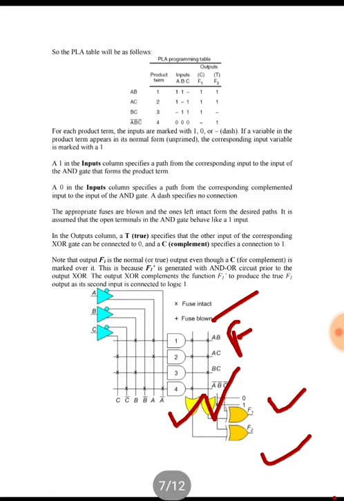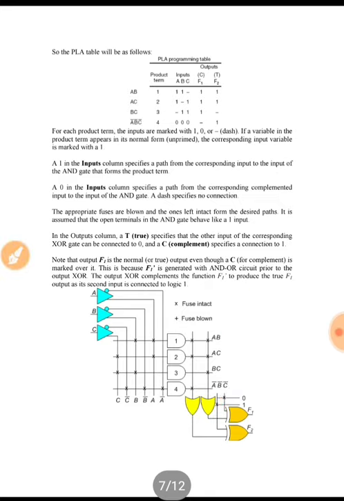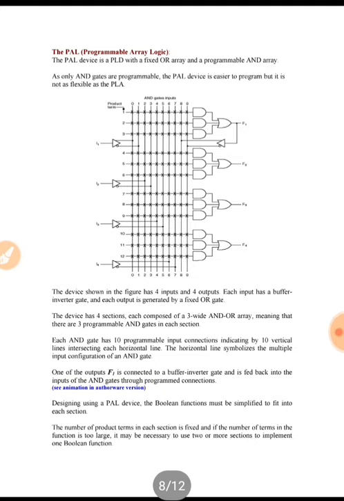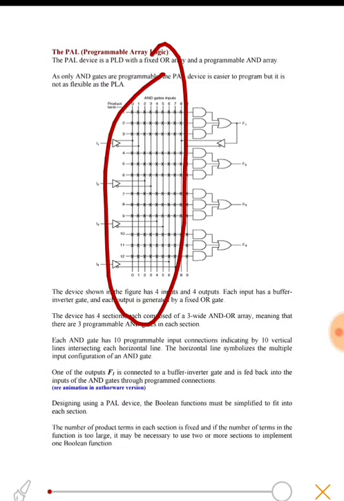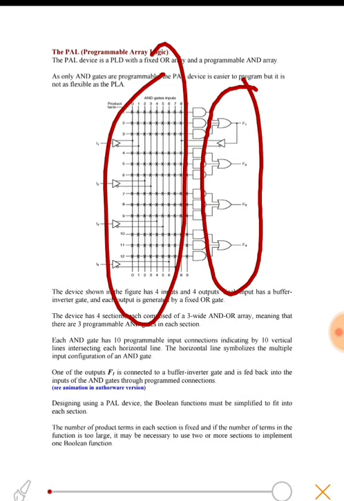So the next topic now is PAL, programmable array logic. We can also implement functions using programmable array logic, in which only the AND array is programmable. We will get the PAL with the fuses in the AND array only, and the OR array is fixed. We cannot program that. We can only program this part of the PAL. Let's see how.